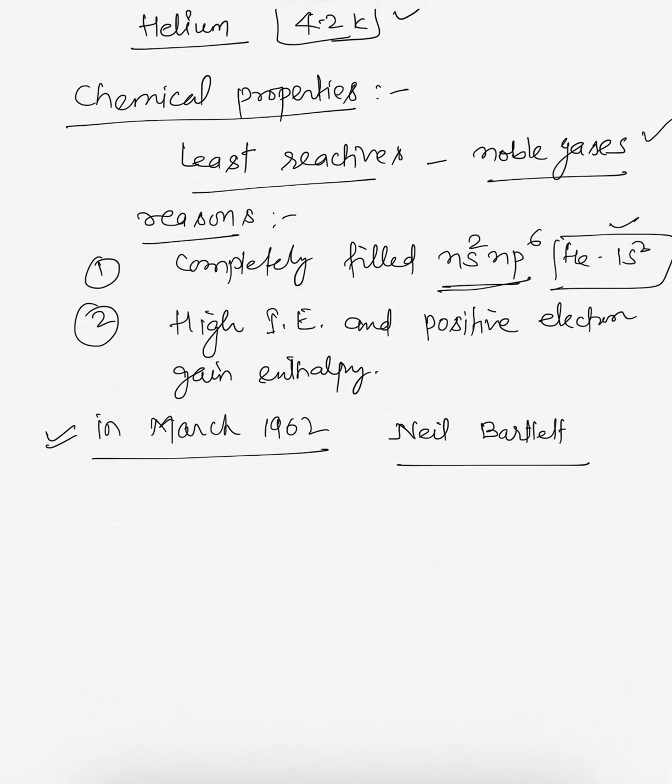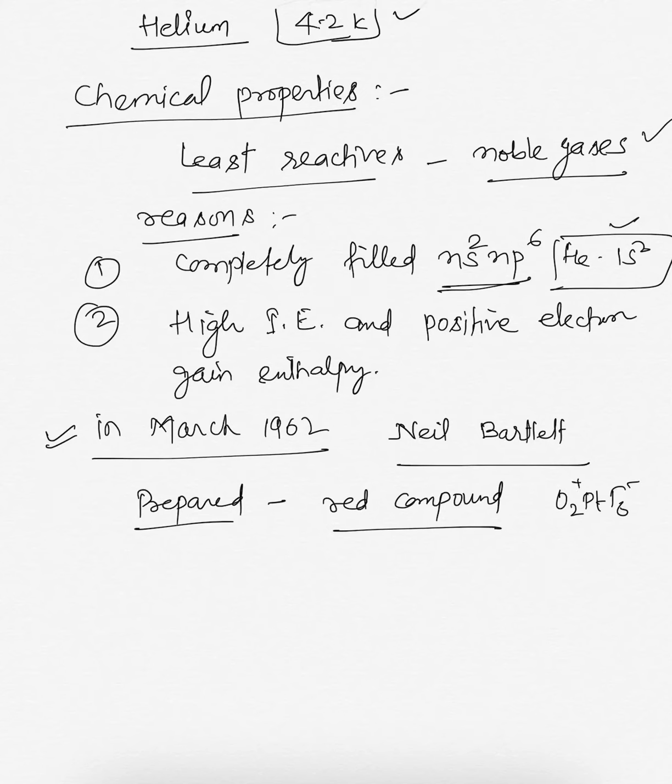Firstly, he prepared a red compound having the formula O2 PtF6.